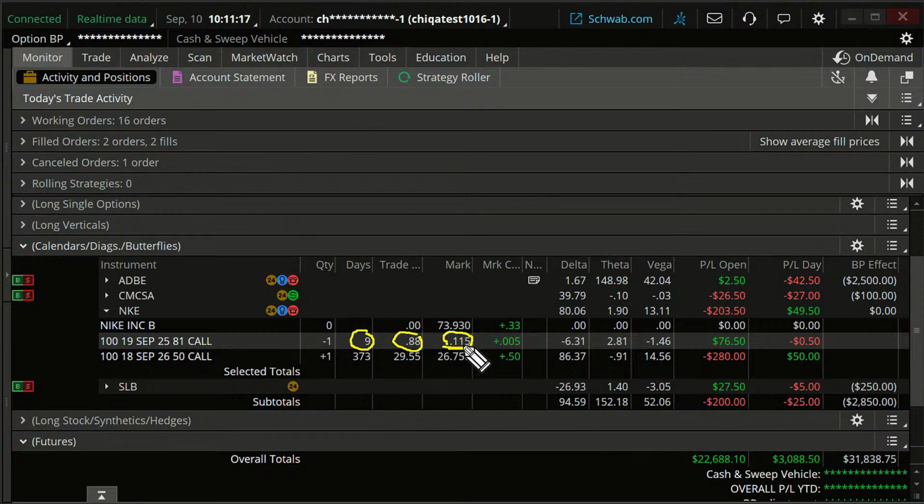So here's what I'm going to do. I'm going to look to roll this contract out. We'll look about a month here and see what kind of credit we can get on this. So when you roll, what contract do you roll to? Forget about the past. Forget about what this did. If I'm rolling, look at it as a new trade. Because it is a new trade. We could just as easily close out of this one and enter a new one.